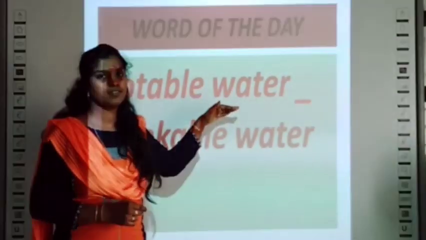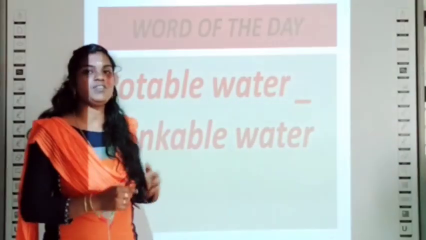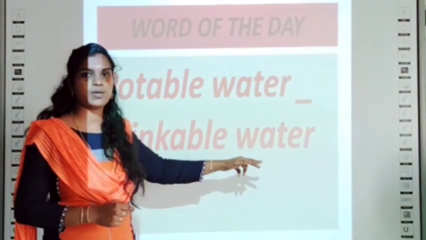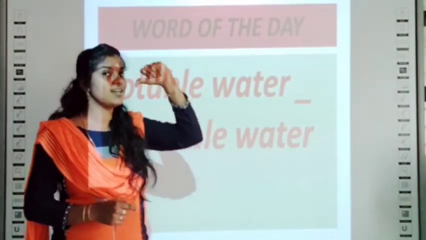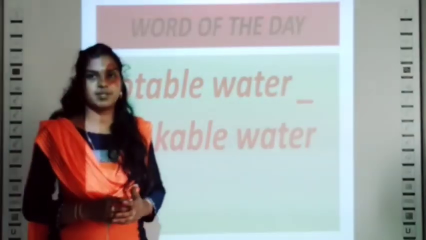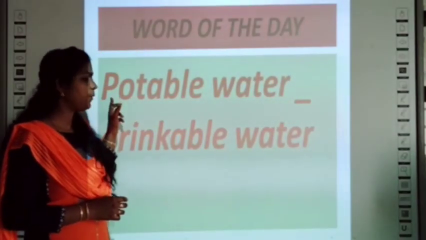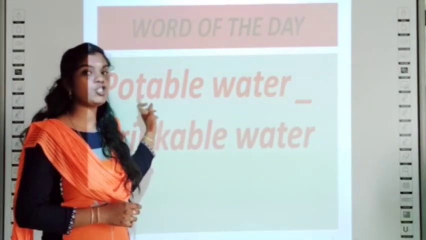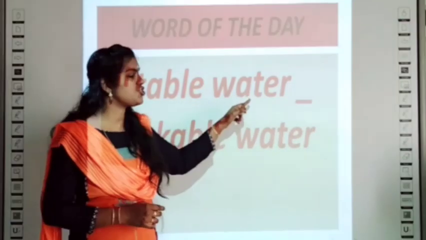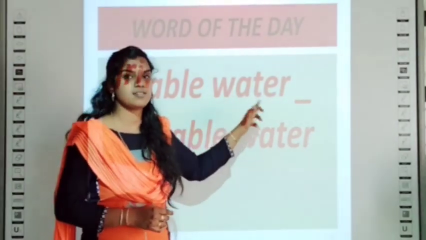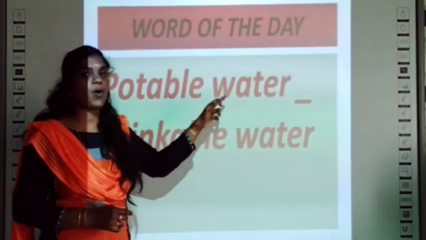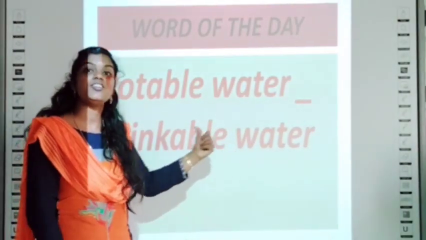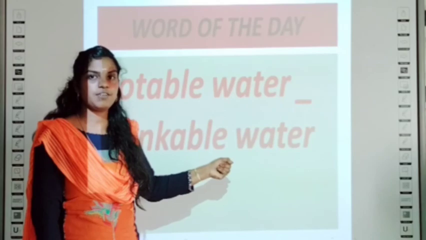Water. Got it? What is the meaning for this word? Yes, drinkable water. Okay, potable water means drinkable water. Okay, spell the word. P-O-T-A-B-L-E. Potable. W-A-T-E-R. Water. Okay, potable water. What's the meaning? Drinkable water. Okay, drinkable water. Have you got it?